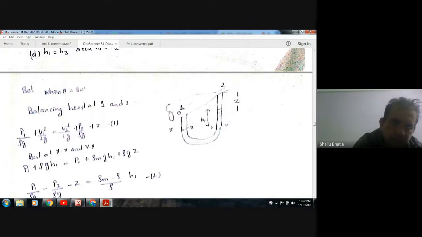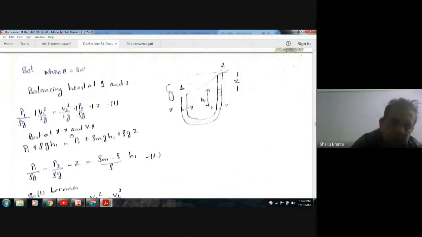Then applying Bernoulli's equation at points 1 and 2: P1 by rho g plus V1 square by 2g is equal to P2 by rho g plus V2 square by 2g plus the difference of head Z. Now the relationship between the pressure and this Z can be determined from the manometer.